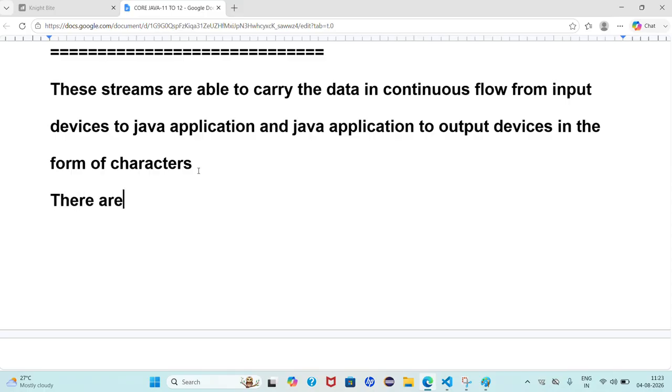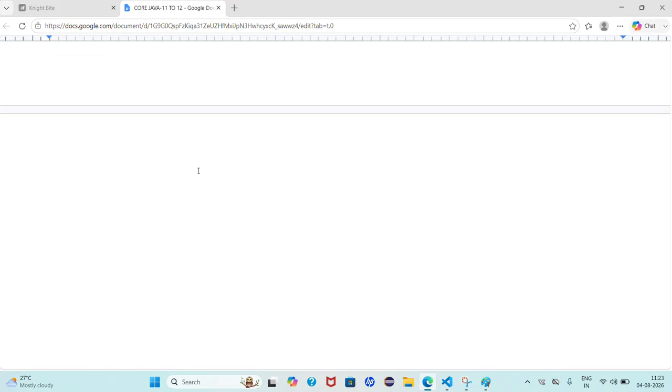There are two types. Byte oriented streams have two types: input stream and output stream. What about character oriented streams? Here also there are two types. The first one is reader and the second one is writer.